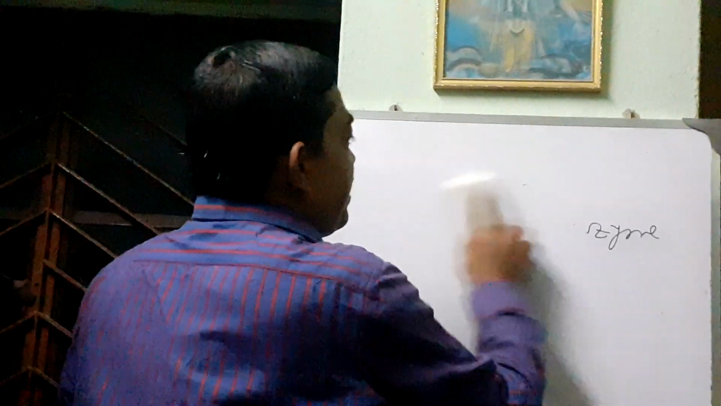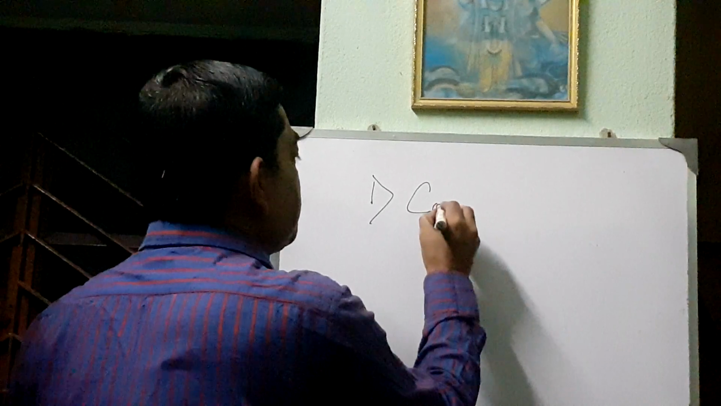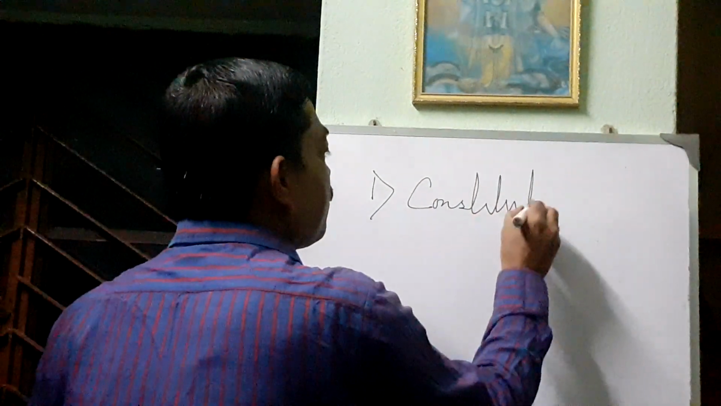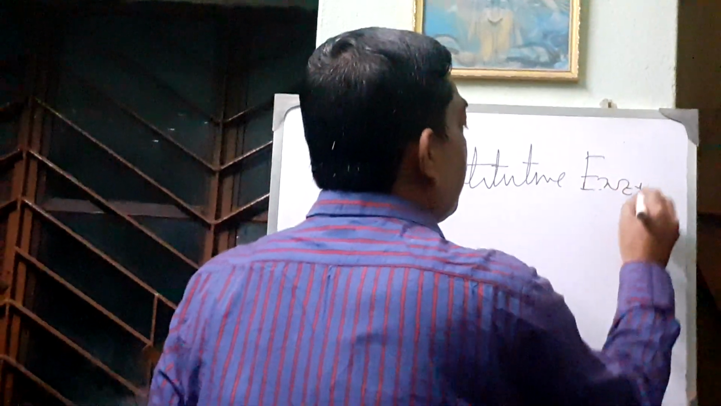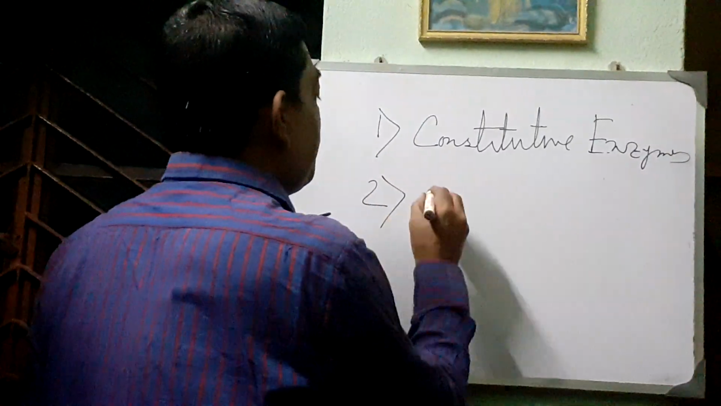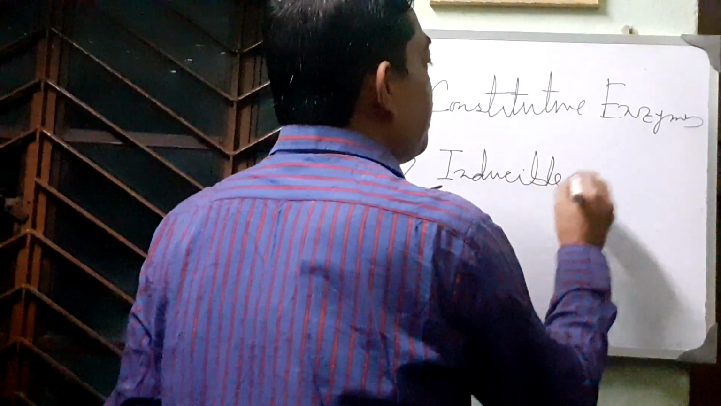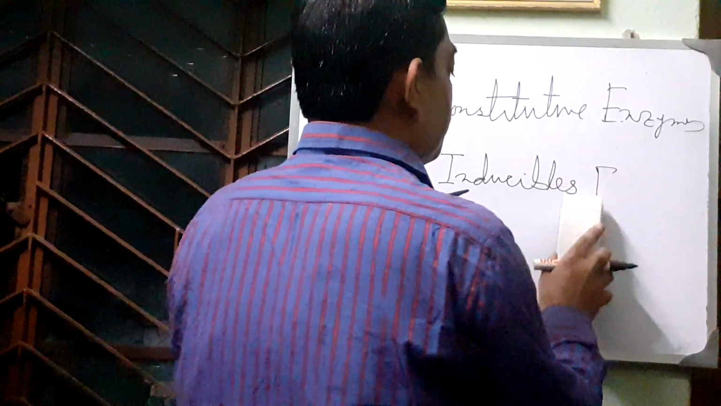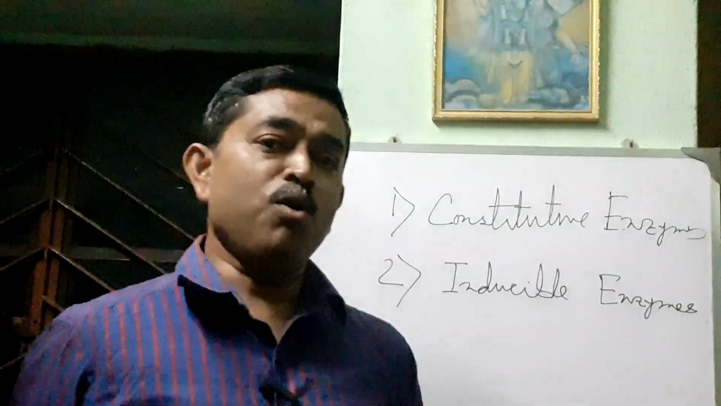So enzymes are generally of two types. One is constitutive enzymes, and another is inducible enzymes. Constitutive enzymes are those enzymes which are produced by the body cell all the time, always.